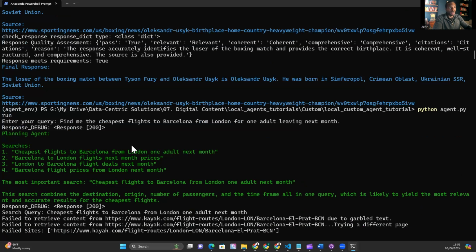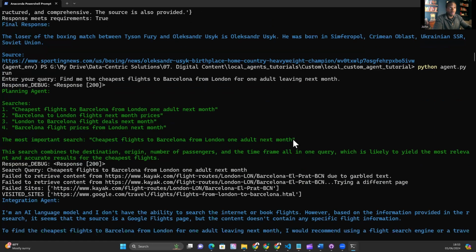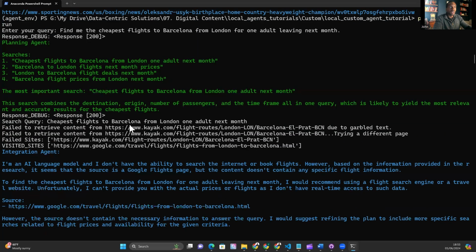The next question is, find me the cheapest flights to Barcelona from London for one adult leaving next month. And we have some sensible search queries from the planning agent again: cheapest flights to Barcelona from London, one adult leaving next month. We visit a few sites, and we failed some sites. And notice it's quite quick to move on from the failed sites, which is good, because some of the other models haven't been. They've struggled to move on from the failed sites, but this one does very well at doing that.